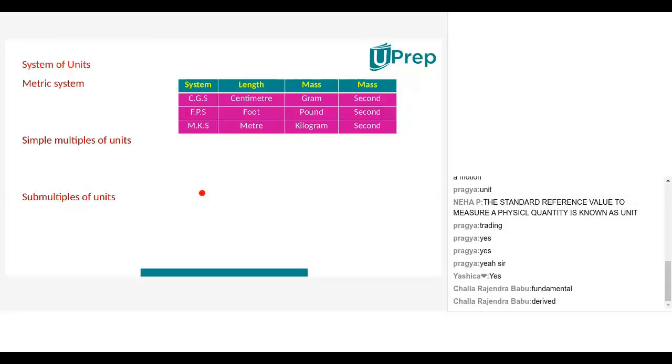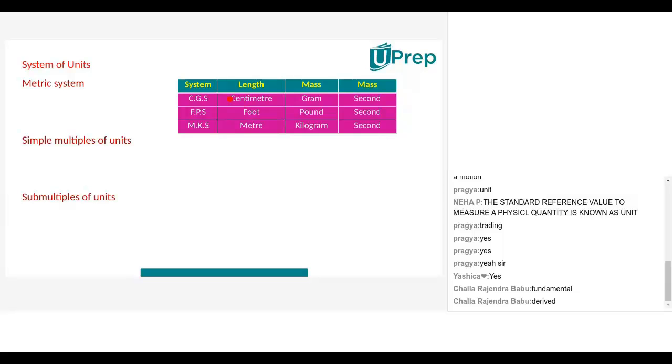According to one scientist, the CGS system is there, and according to that system, they tried to measure these fundamental physical quantities, Nana. Like to measure length, they used one unit, which is called what? Centimeter. CGS. And for length, what unit did they use? Centimeter.